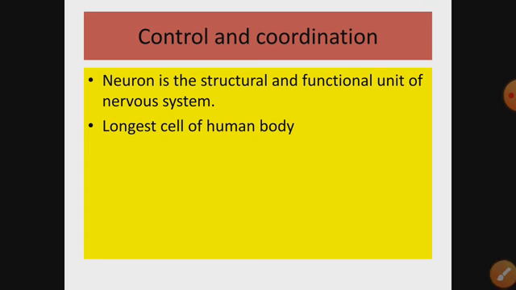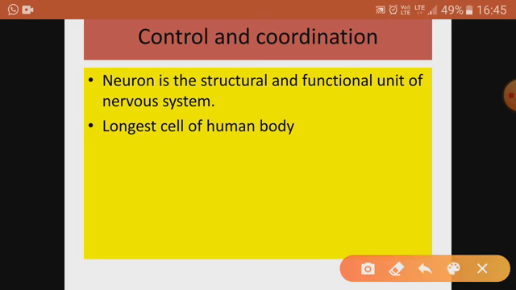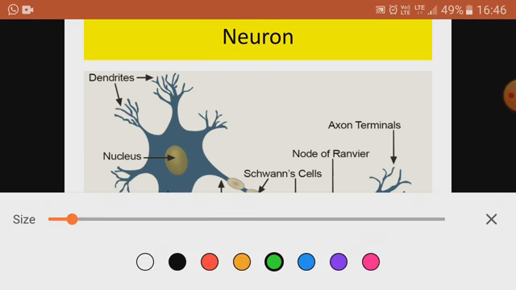Neuron is the structural and functional unit of nervous system. When we say structural unit, it means our nervous system is made up of neurons. Neuron is the basic unit, as the cell is the basic unit of our body. It is a functional unit because the basic function of control and coordination of nervous system is at basic level done by the neuron. So that's why neuron is the structural and functional unit of nervous system, and it is also the longest cell of the human body. This is how the neuron looks like.